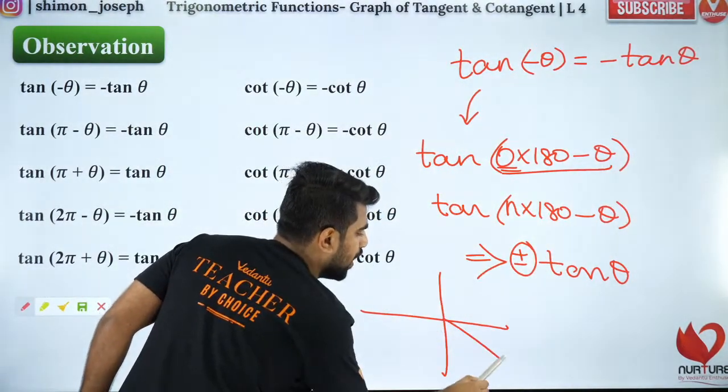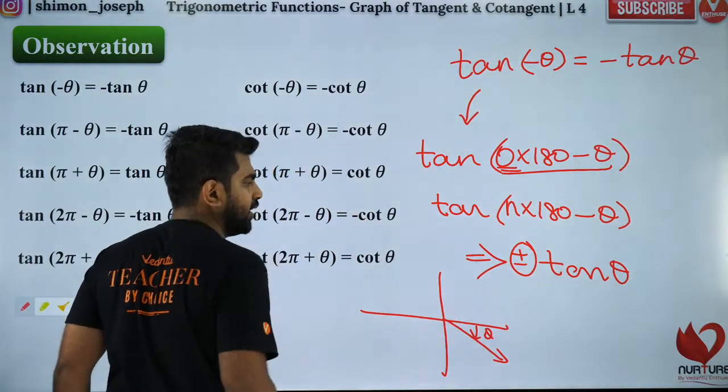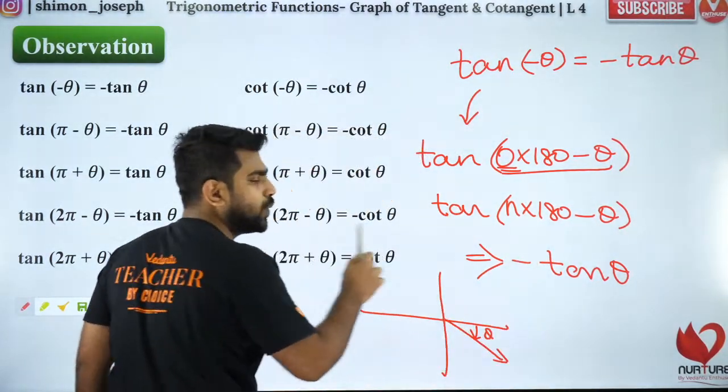Now, minus theta, where does it lie? It lies in the fourth quadrant. Minus theta will be clockwise, fourth quadrant. So fourth quadrant, we know tan is negative, right? So that's why minus tan theta.